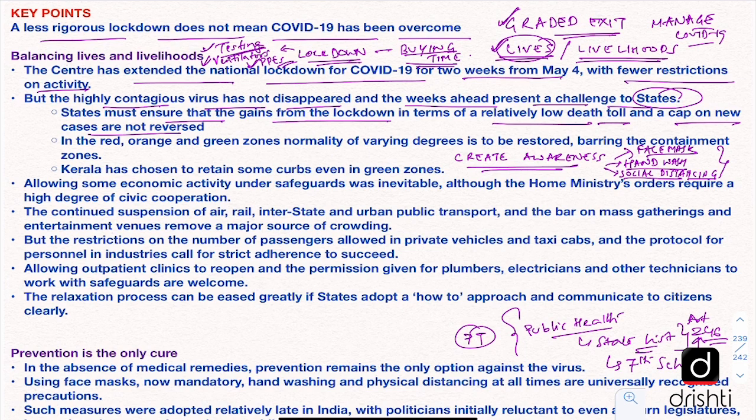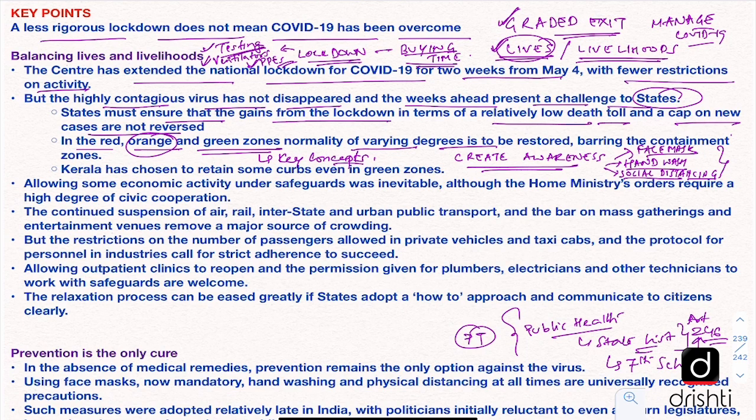Now the central government has categorized the districts under 3 colored zones: red, orange and green, and they will have varying degrees of activity allowed in these zones. Red will have the most restrictions and green will have the least restrictions, and orange will come in between. We'll see these zones in detail in the key concept section.